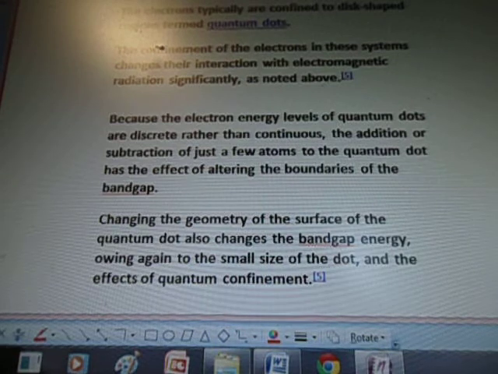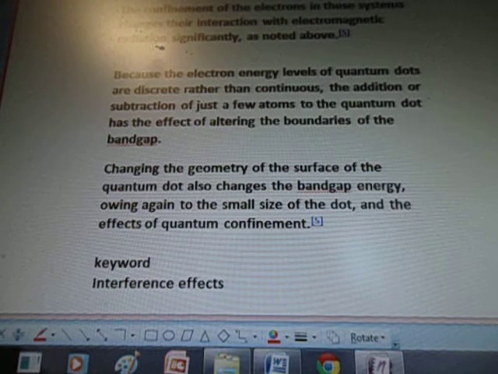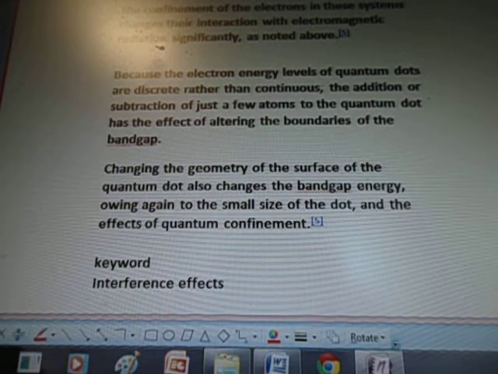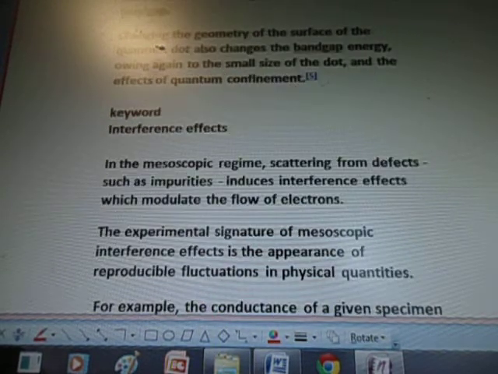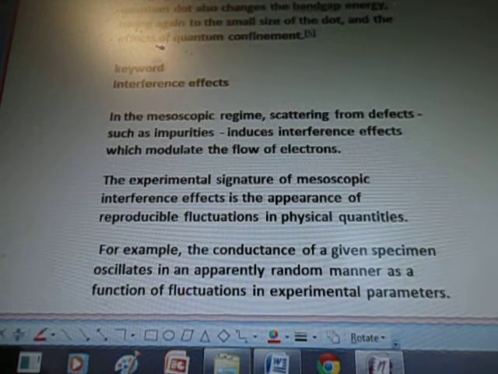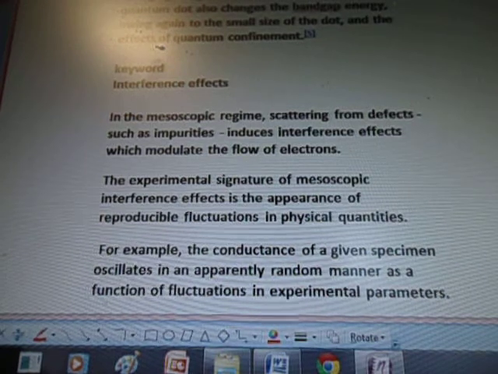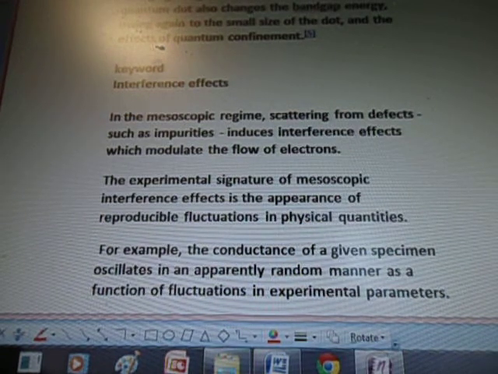Because the electron energy levels of quantum dots are discrete rather than continuous, the addition or subtraction of just a few atoms to the quantum dot has the effect of altering the boundaries of the band gap. Changing the geometry of the surface of the quantum dot also changes the band gap energy, owing again to the small size of the dot and the effects of quantum confinement. Keyword: interference effects. In the mesoscopic regime, scattering from defects such as impurities induces interference effects which modulate the flow of electrons.